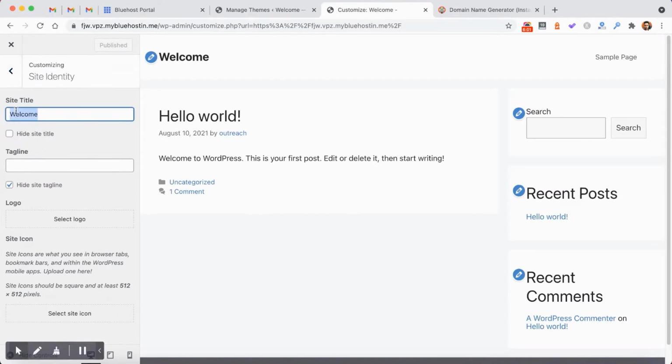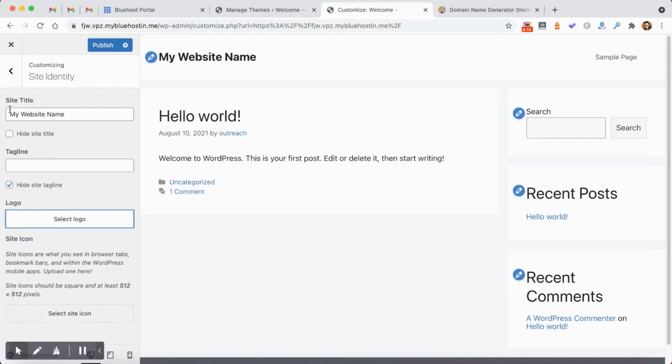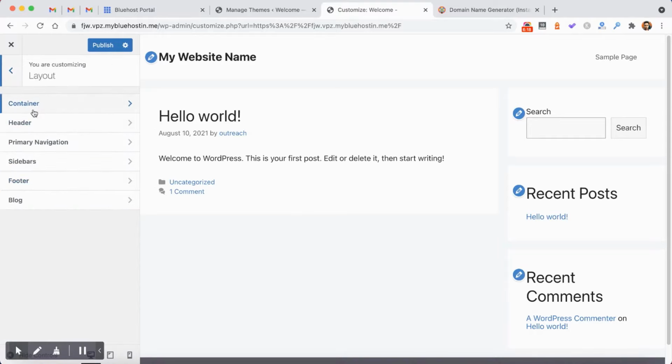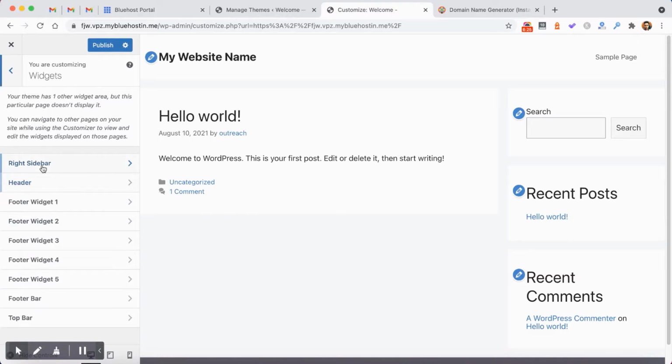In site identity, I can change the site title. You can write the blog brand name. If you have a logo or you have created one, you can upload it from here, select it and then upload it. And then you can also upload the site icon, and then from the layout you can choose everything. You can change colors, the font and everything.